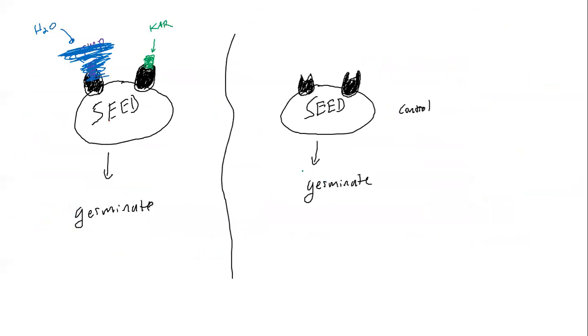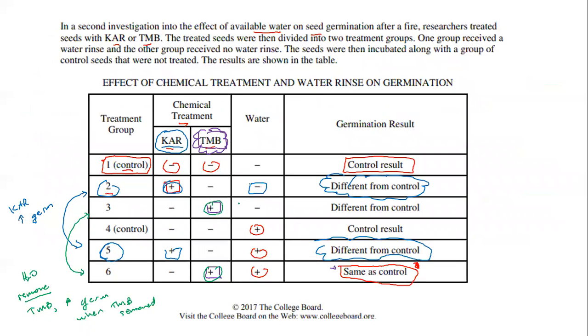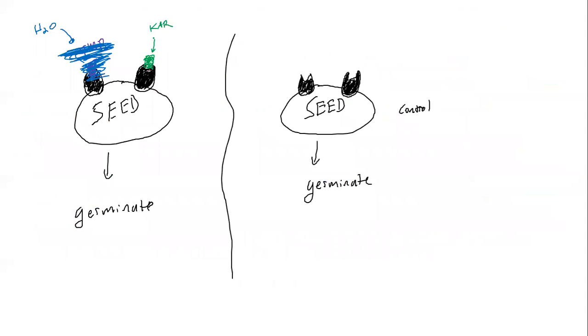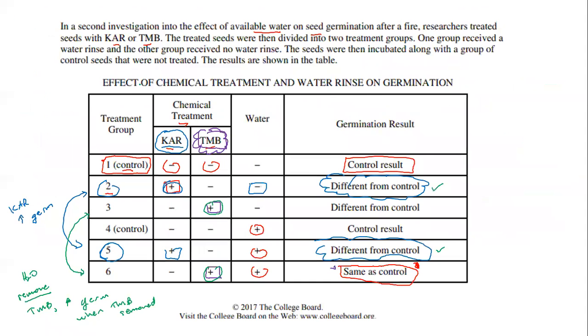Because when you look at it, KAR, when you compare groups 2 and 5, water or no water, it's going to be essentially no different than the control. It's the same. And that means that KAR doesn't get removed. So think of it, when you add water, this KAR still stayed stuck onto the seed. It's going to help increase that germination.